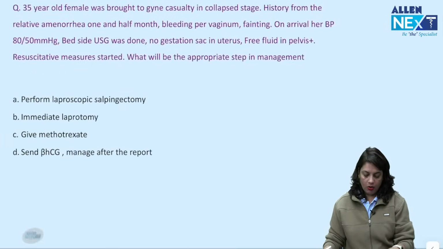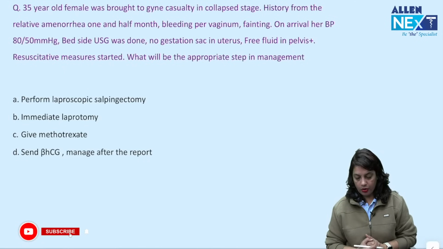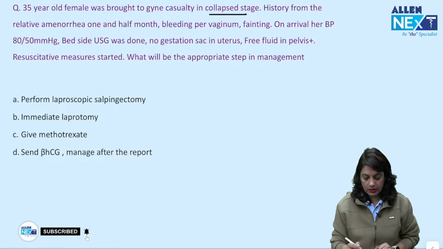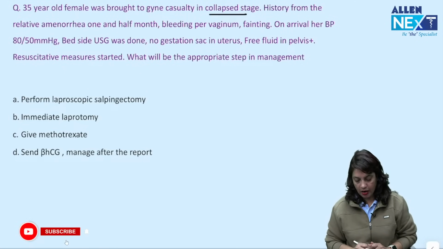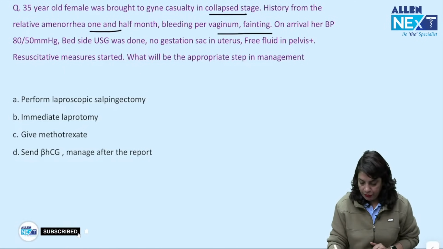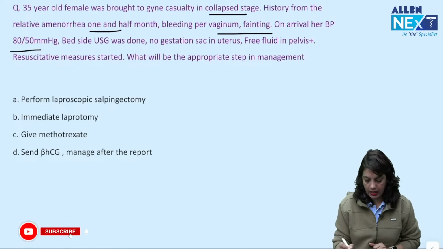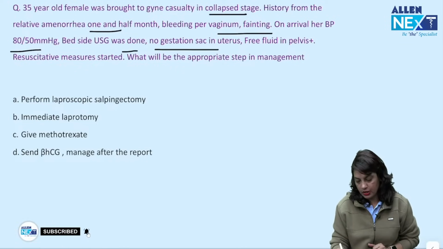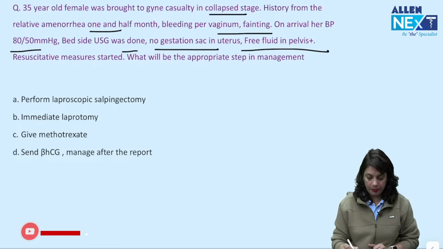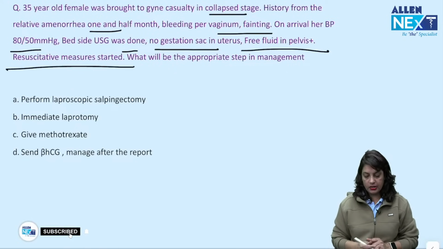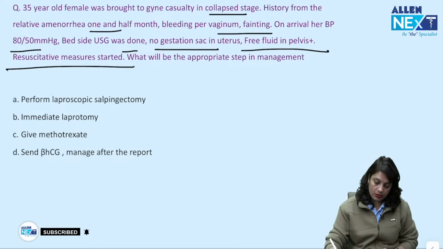Okay. Now, a 35-year-old female brought to the casualty in collapsed state. There is history of amenorrhea 1.5 months, bleeding and fainting. BP 80/40, ultrasound done, no gestation sac in the uterus, free fluid in pouch of Douglas, resuscitation started. What is your diagnosis?